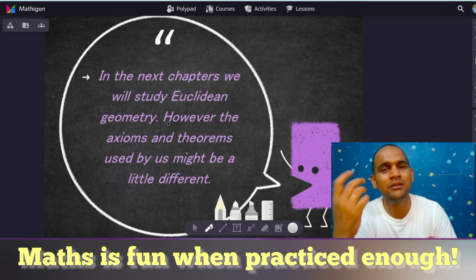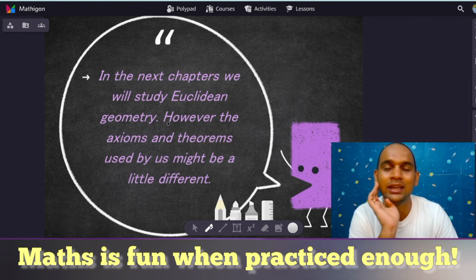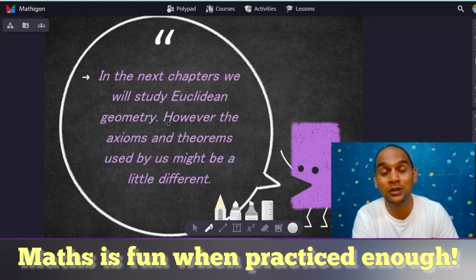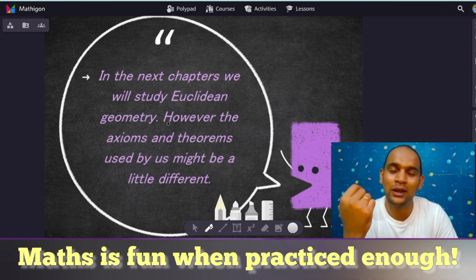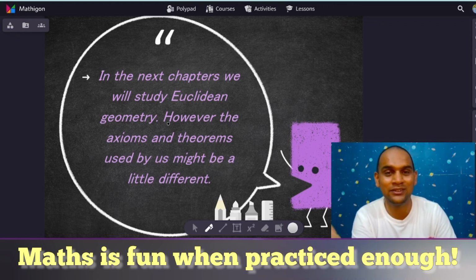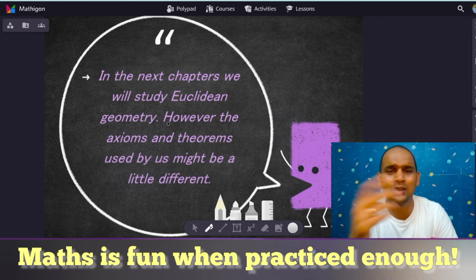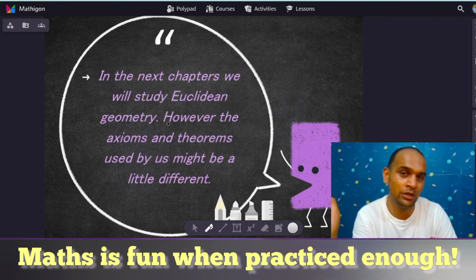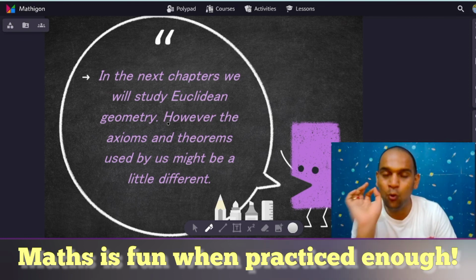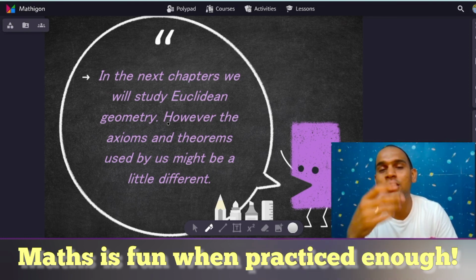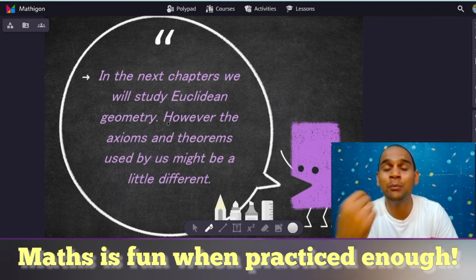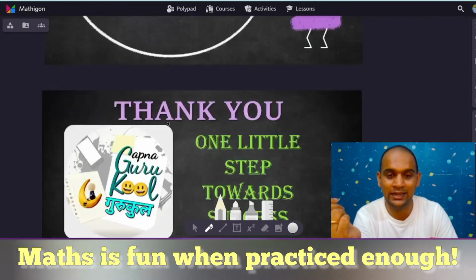Whatever theorems, whatever proofs we have in Euclidean geometry, do not work in non-Euclidean geometry, because in non-Euclidean geometry, even a triangle can have more than 180 degrees as a sum. Okay, so with this example itself, you can see non-Euclidean geometry is a completely different branch which we will not be studying right now. We will only focus on the polygons or the geometry related to straight lines.